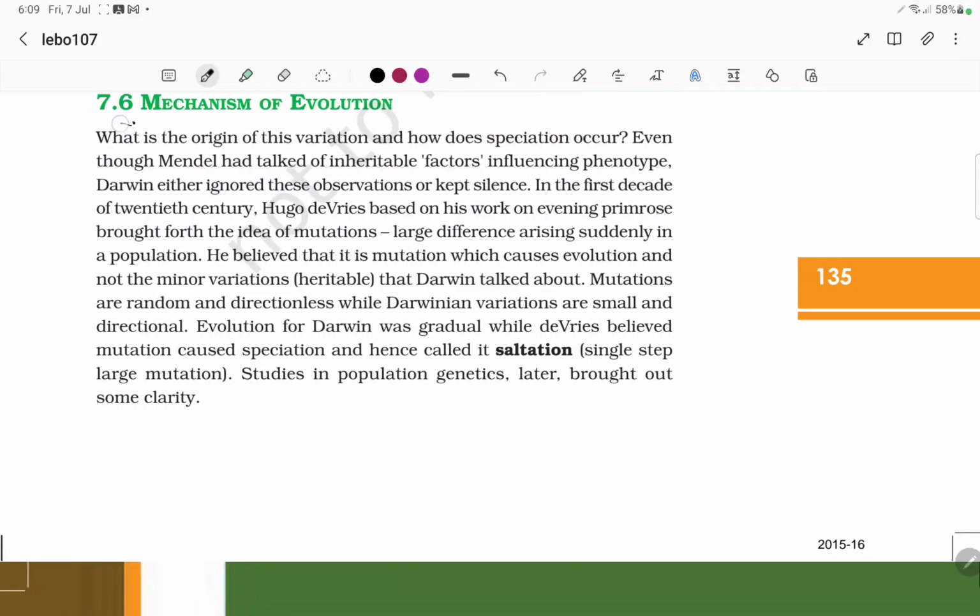Regarding the mechanism of evolution: what is the mechanism of evolution? It means how evolution is seen. So what is the origin of this variation, and how does speciation occur?